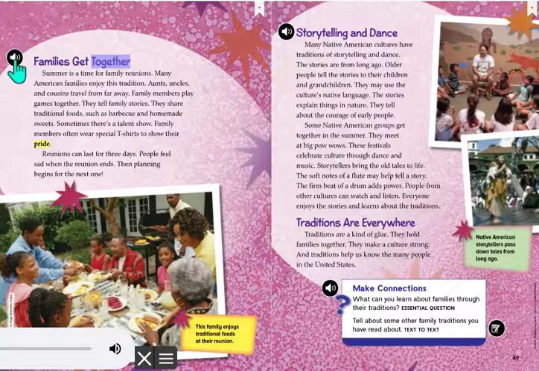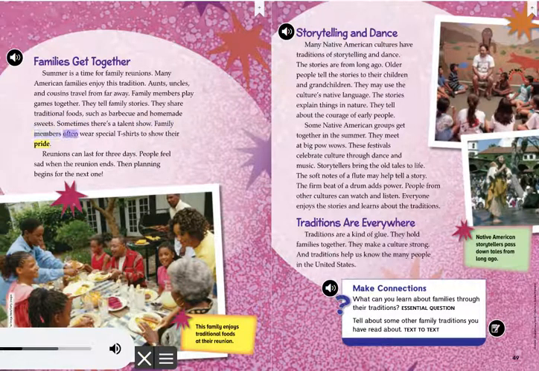Families get together. Summer is a time for family reunions. Many American families enjoy this tradition. Aunts, uncles, and cousins travel from far away. Family members play games together. They tell family stories. They share traditional foods such as barbecue and homemade sweets. Sometimes there's a talent show.